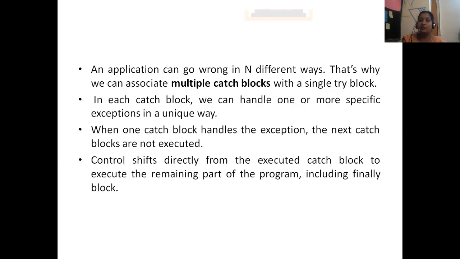So immediately it will show you the output, divide by zero. After int c equal to a by b, you may have written other statements like System.out.println, but the control will not go back to the try block and continue the other statements. Where it finds the runtime error, there itself it stops and checks whether a catch block is there with the corresponding exception. If it is there, that catch block will be executed.